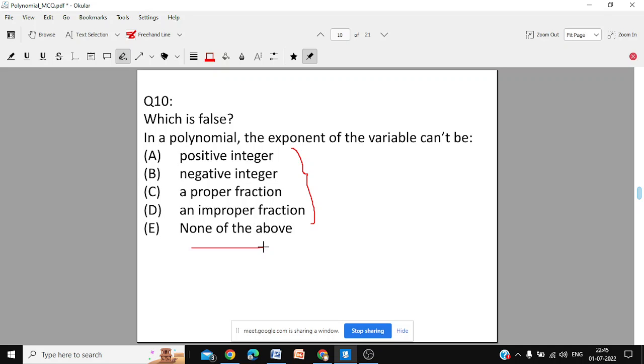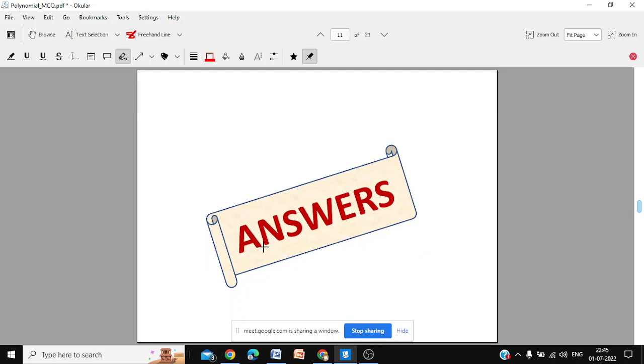And now wait, we will give you the answer so that you can check yourself. Now we'll give you the answer and we will also explain the answer. And at the end you can say how many answers were correct. We will give the answer and also explain why we are giving that as the correct answer. So here are the answers. Listen to the explanation.